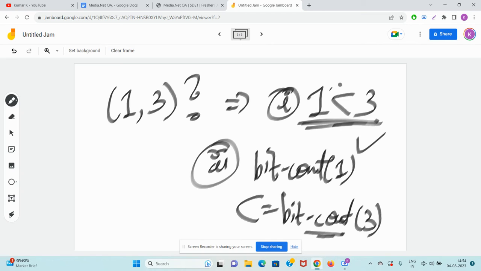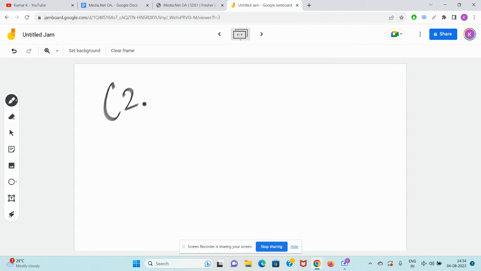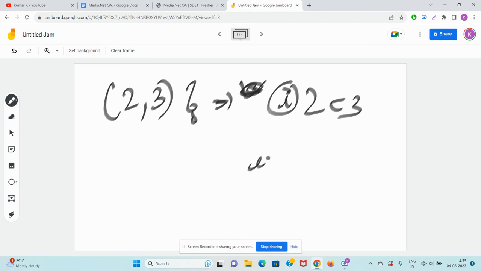Let's check: is 2 comma 3 valid or not? Now it will be interesting. I know it might be yes, but let's check first. Never celebrate before the success is confirmed. I learned it from many past experiences of me and my students. So the first thing is correct, 2 is less than 3. Is the second thing correct?